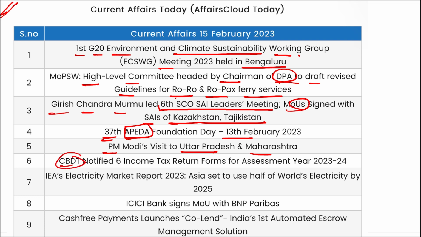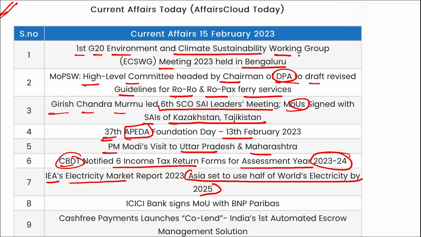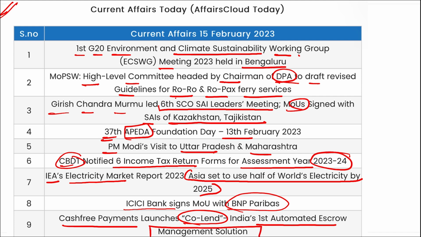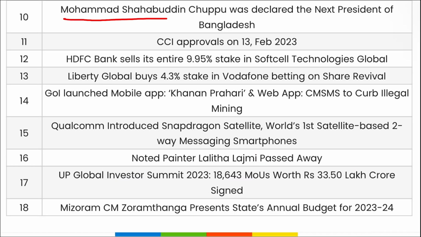Then CBDT has notified 6 income tax return forms for assessment year 23-24. IEA's electricity market report was released and it stated that Asia is set to use half of the world's electricity by 2025. ICICI Bank has signed an MOU with BNP Paribas. Cashfree Payments has launched Colend, the first automated escrow management solution. Then Mohammad Shahabuddin Chuppu has been declared as the next president of Bangladesh. CCI approvals for Feb 23 have been released.